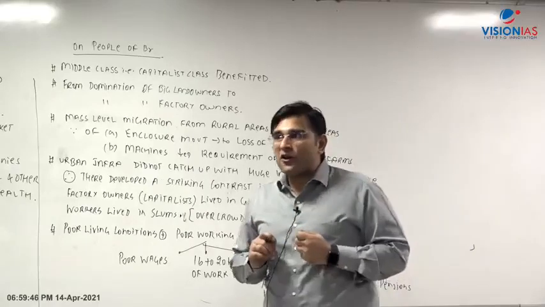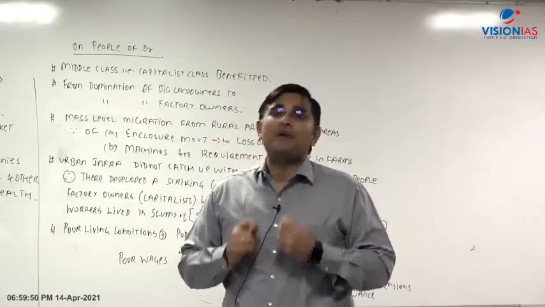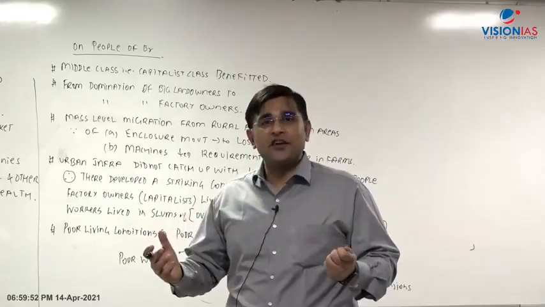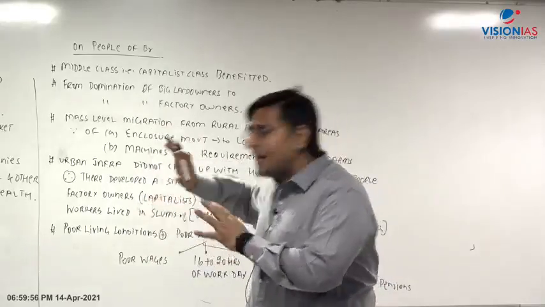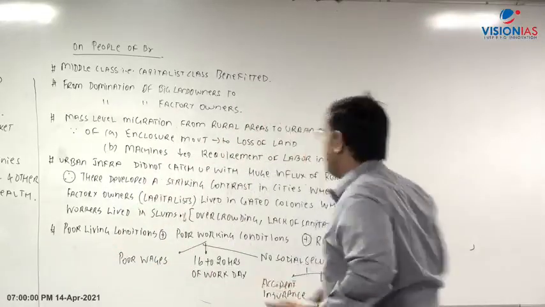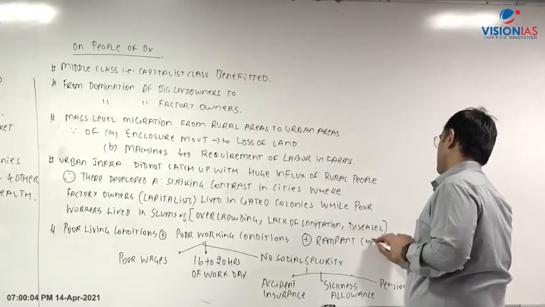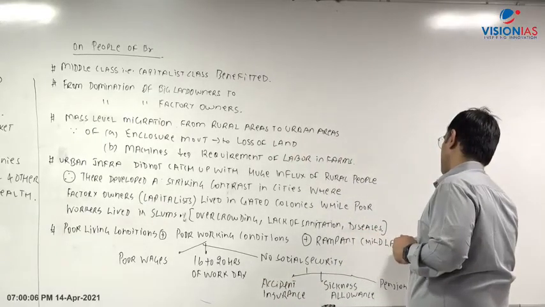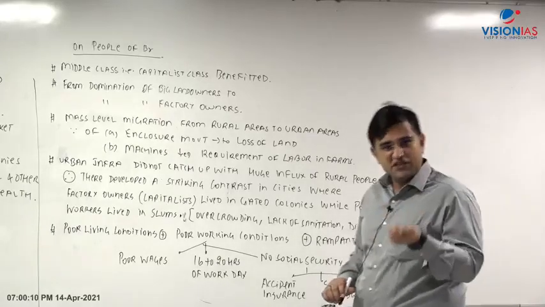The government cannot say that this is the minimum age of work. Why? Because the simple point is laissez-faire, free market economy. So the government will not intervene in favor of the children also. Let the market be free. Rampant child labor, and obviously child labor came cheap.